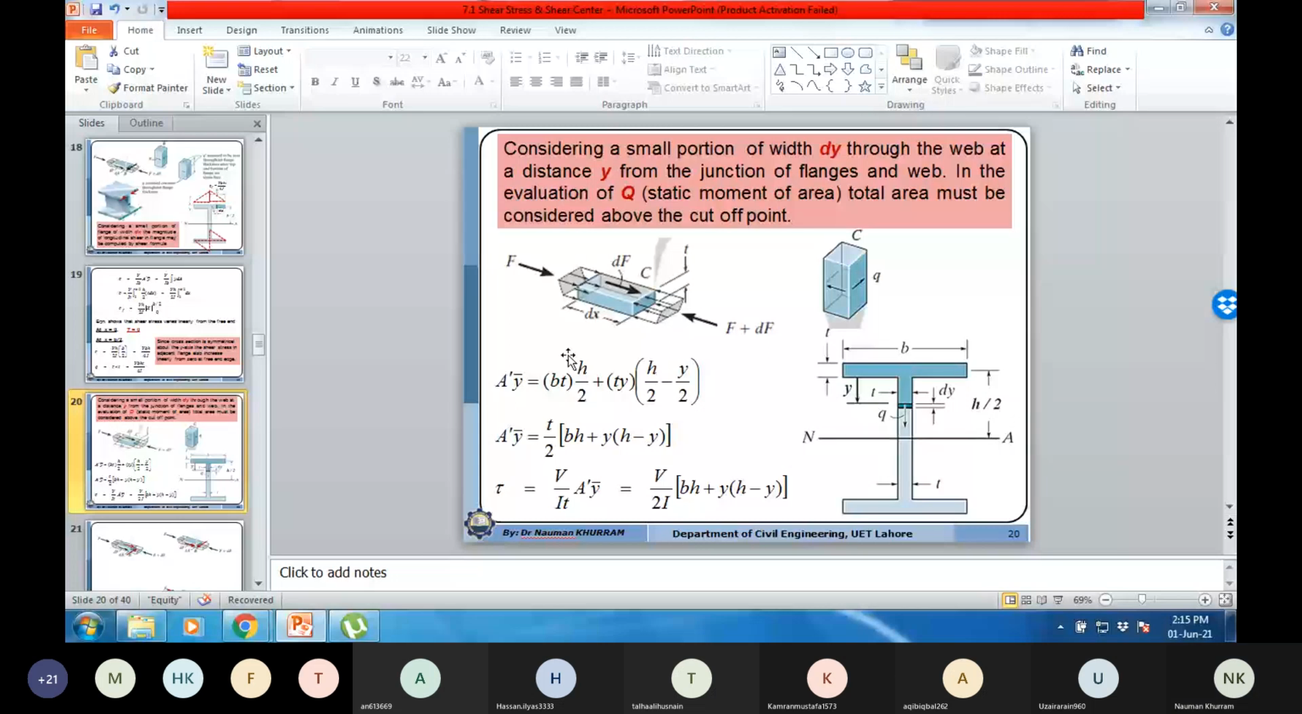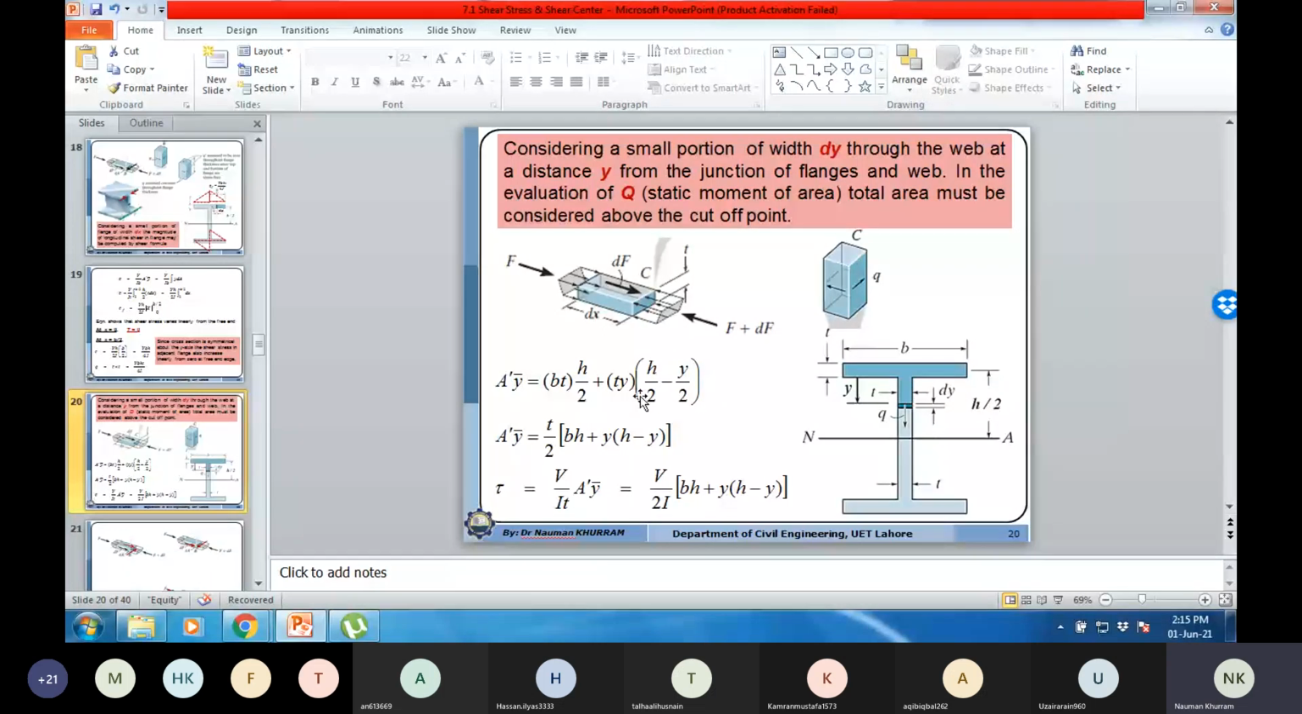Then we may have area of this remaining portion of the web. y is the height of the web under consideration of the partial area of the web. If we multiply with the thickness of the web, that is the area. So if we subtract this half y from this h by 2, then we are having distance from the center of this web to the neutral axis, which is h by 2 minus y by 2.